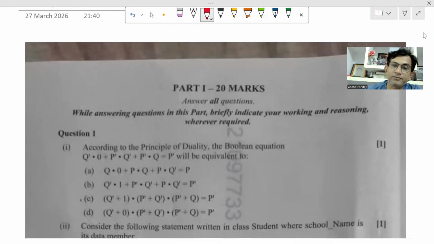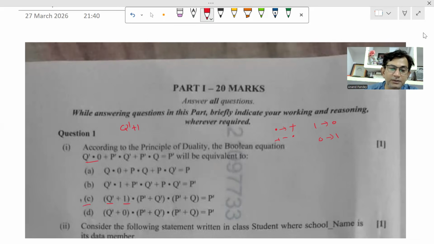See, according to the principle of duality, it is said to find the dual of the given Boolean equation. To find the dual of any equation, we exchange dot to plus, plus to dot, 1 to 0, and 0 to 1. So here you can directly get the answer. Q dash dot 0 will be Q dash plus 1. You can see only in option C we have Q dash plus 1. So directly you can get the answer.